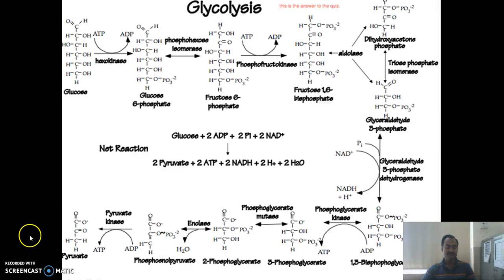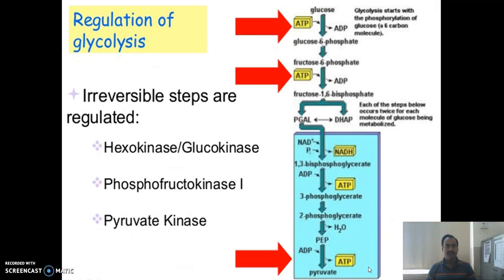In this reaction, NAD is regenerated from NADH, and that NAD is utilized in the conversion of glyceraldehyde 3-phosphate to 1,3-bisphosphoglycerate.